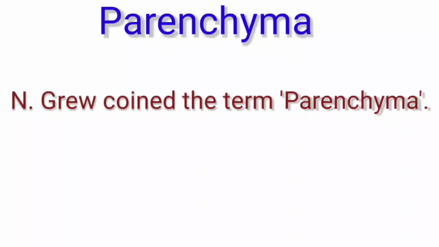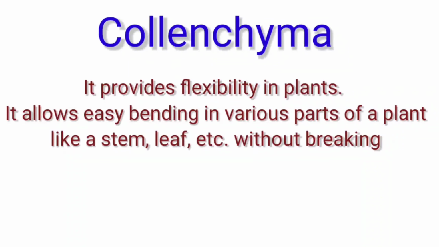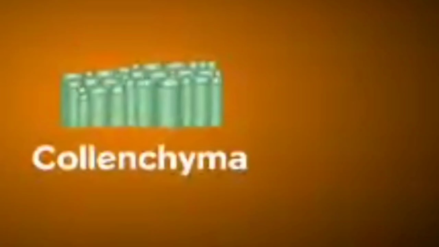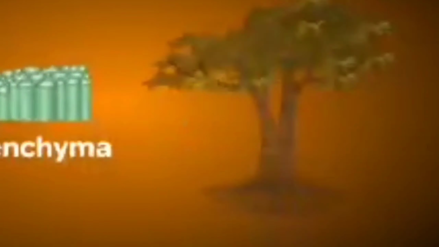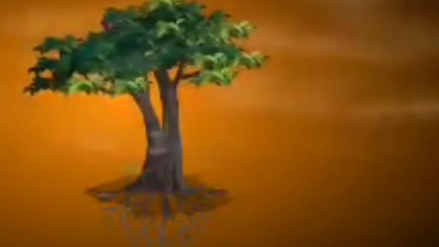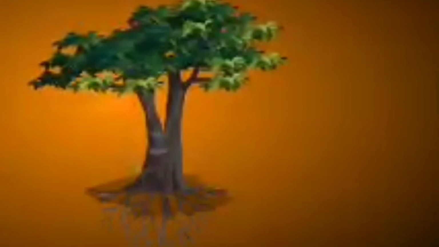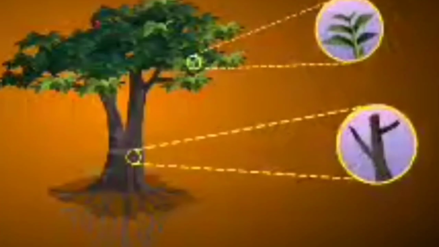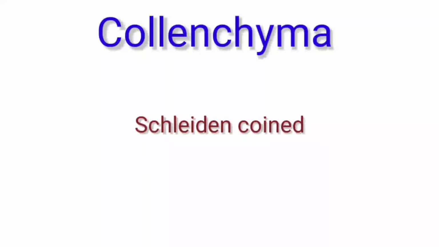Do you know who coined the term parenchyma? Yes, Nehemiah Grew coined the term parenchyma. Collenchyma provides flexibility in plants and allows easy bending in various parts of a plant like the stem and leaf without breaking. The collenchyma tissues are composed of living elongated cells. They provide elasticity, mechanical support and tensile strength to the plant body. They are found mainly in the cortex of stem and leaves. Schleiden coined the term collenchyma.